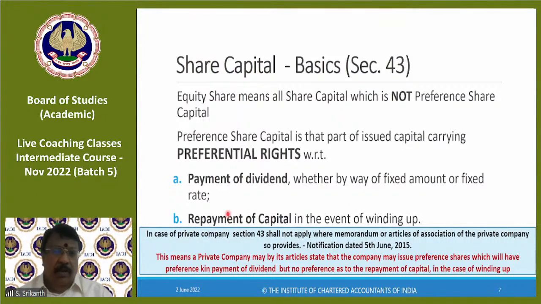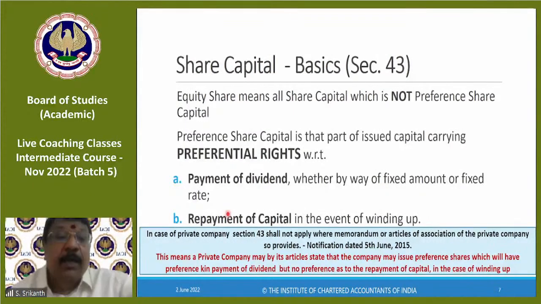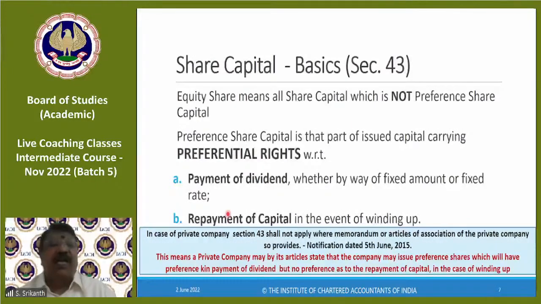This is pretty new. Section 43 applies, but if the memorandum or articles provide, they can change it. They can say 43 will not apply and provide what they want. This is one of the facilities available to a private company.